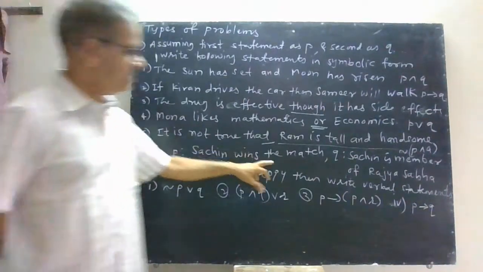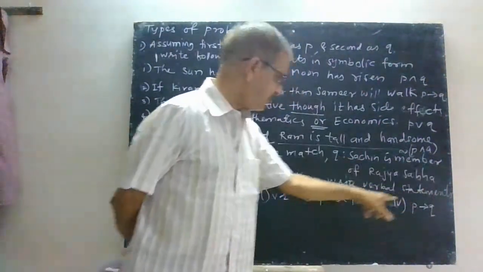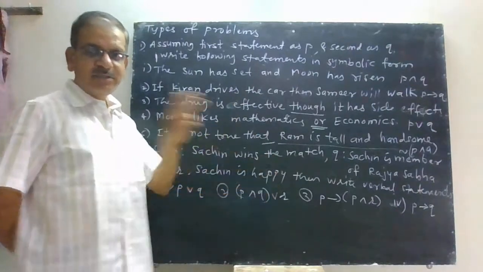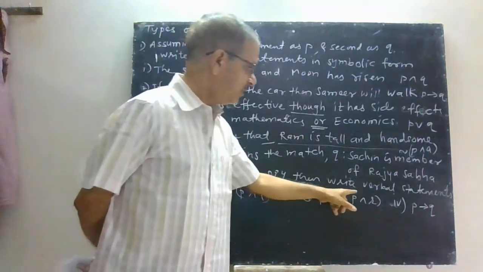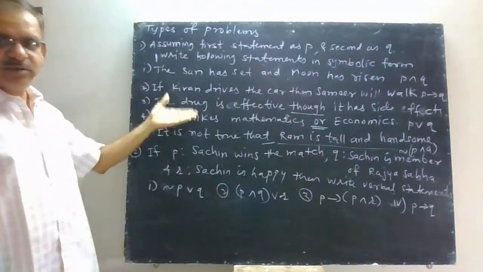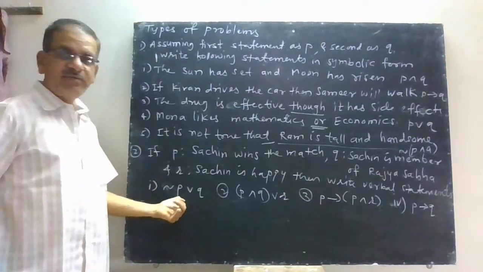Now see the second type of question. P is Sachin wins the match, Q is Sachin is a member of Rajya Sabha, and R is Sachin is happy. That means you are given 3 statements P, Q and R, and you have to write verbal forms of the given symbolic forms. That means it is a reverse question of the above question. Now see this one. It is negation of P first.